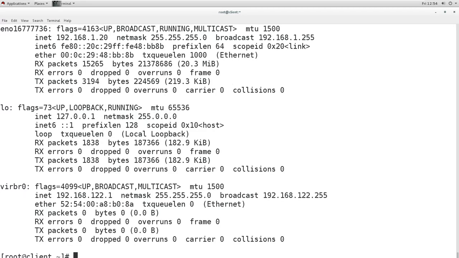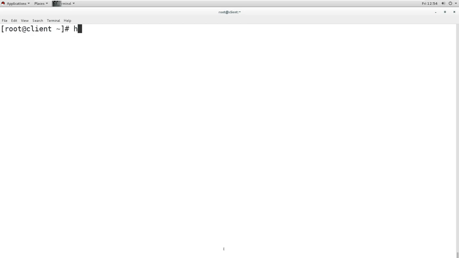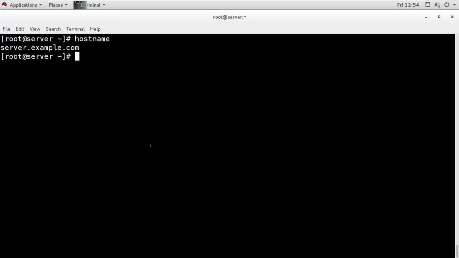It is right now 192.168.1.20. And the name for this machine is client.example.com.